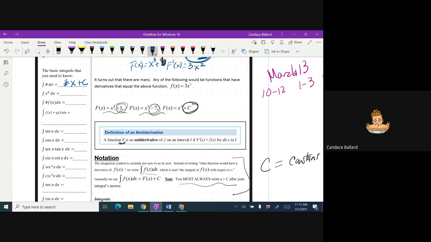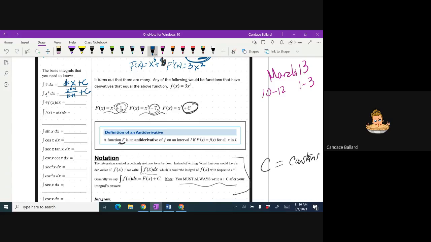Okay. When we have x to a number, we do x to the number plus 1, divided by the number plus 1. So, divided by the new exponent. These will make more sense when we actually do some problems.